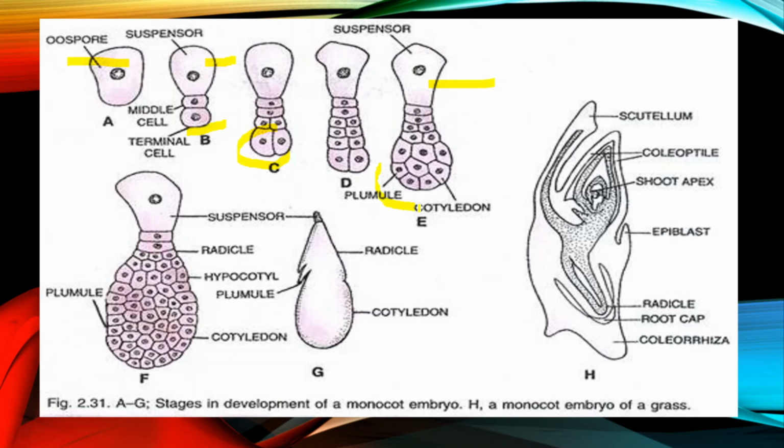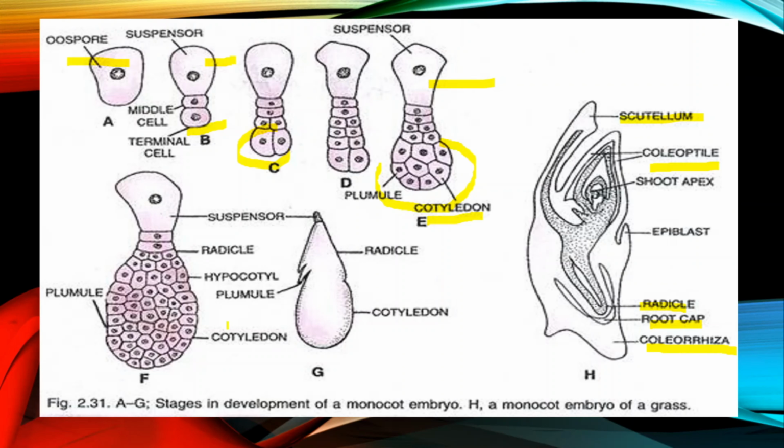The lowermost cell will undergo division to form the embryo, which is globular in shape in the beginning. It will give rise to the plumule, radicle and cotyledon. As it is a monocot embryo, the number of cotyledons will be single, which is known as scutellum. On the lateral side of this scutellum, the embryo axis is there. The upper portion is known as the shoot apex, which is covered by the sheath known as coleoptile, and the lower part is known as the radicle, which is covered by coleorhiza, and the terminal portion is covered by the root cap.